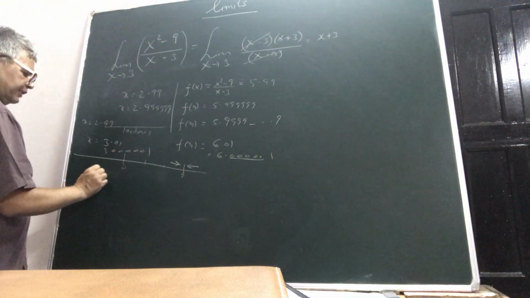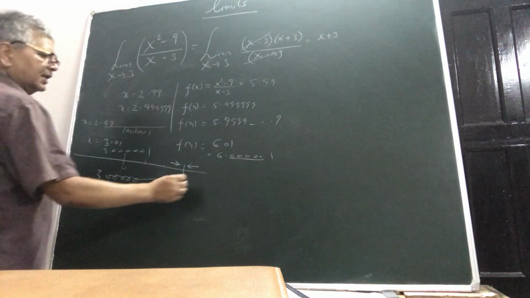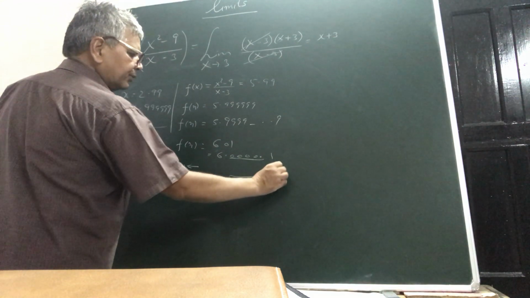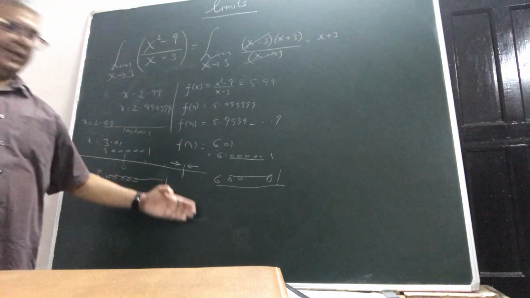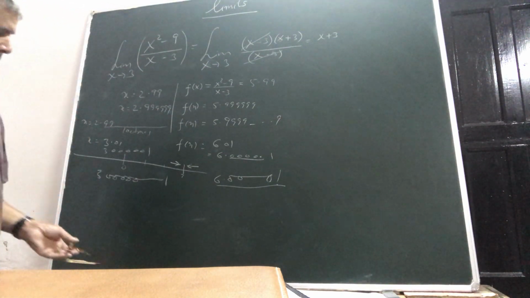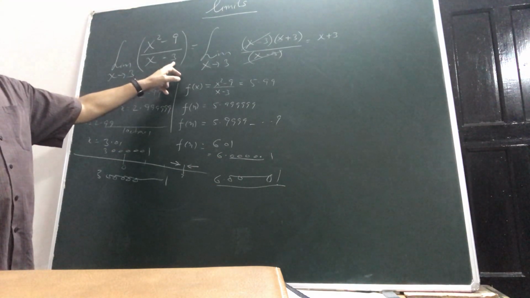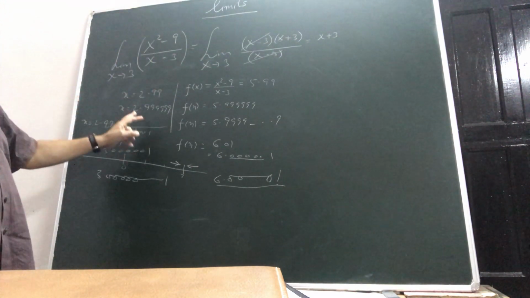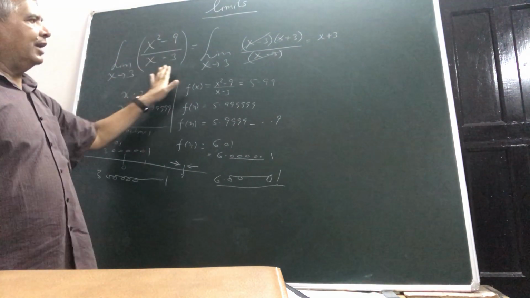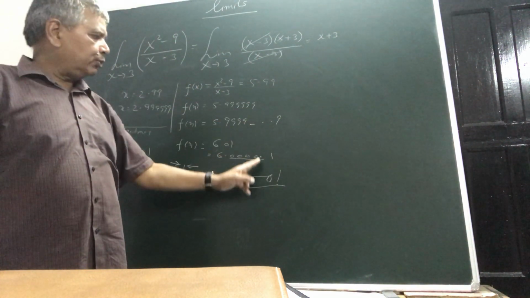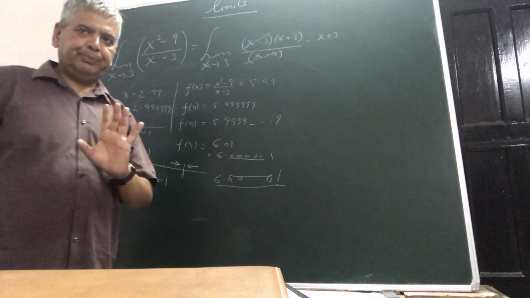So likewise, if it is 3 point say 100 zeros and 1, then it will be 6 point 100 zeros and 1. So what you are observing is that as you are approaching the number 3, your functional values are approaching the number 6 either from left or from right.